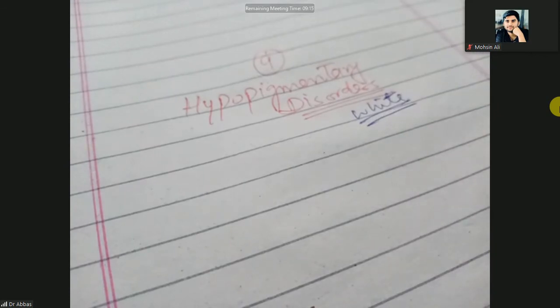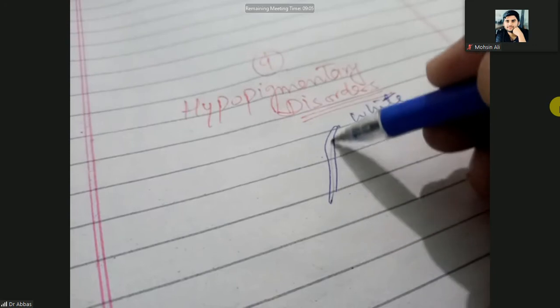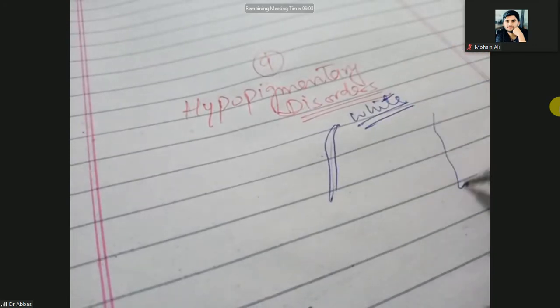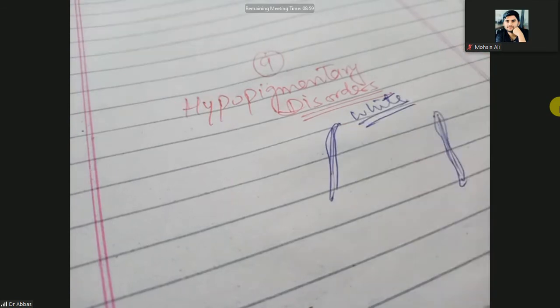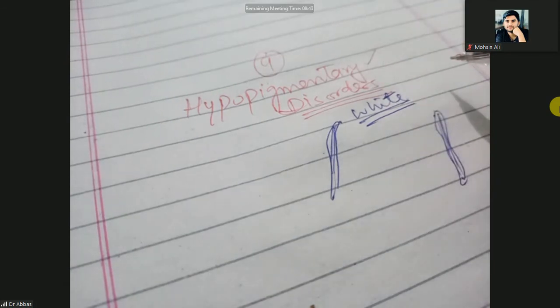But when normal skin is brownish or somewhat darkish in color, and in that darkish skin there are some white spots and white parts, maybe on the forehead, the scalp, the lower legs, one side or both sides, those whitish patches on the skin are called hypopigmentary disorder.